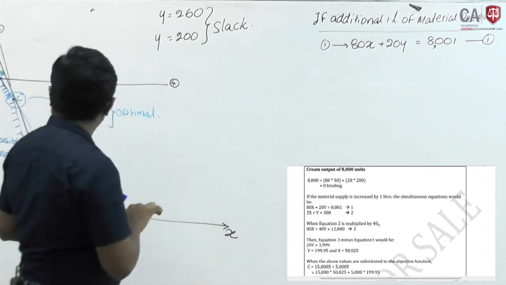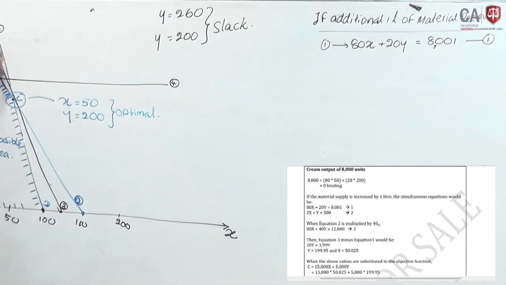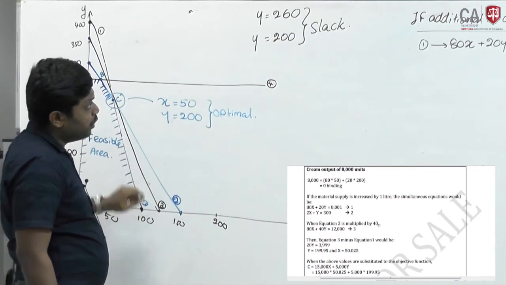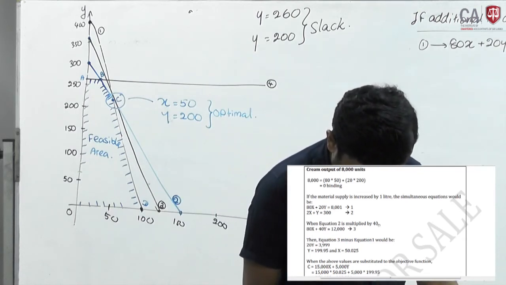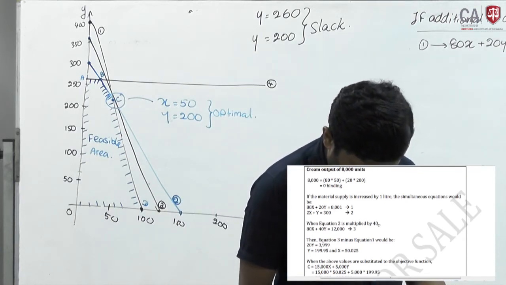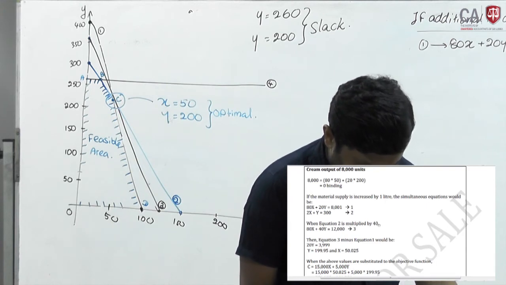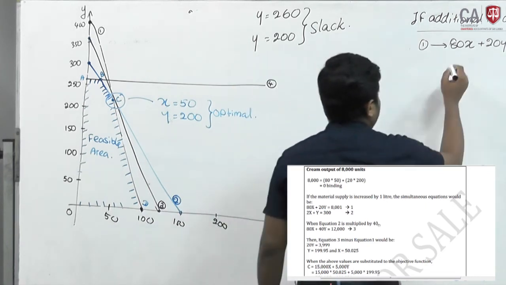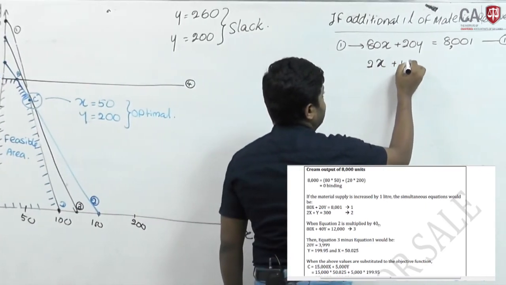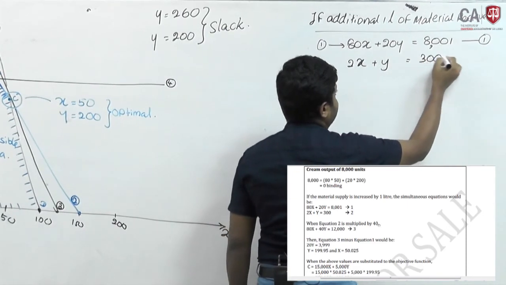8001. Then at this point, equation number 1 is crossed only by equation number 2. If you look at equation number 2 relating to mixing time, 2x plus y equal to 300.